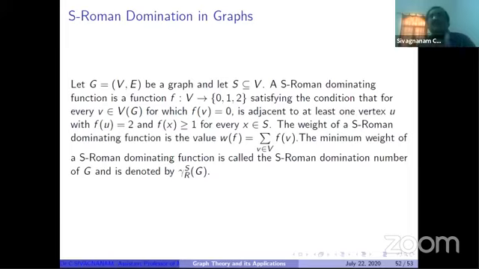But here, one extra condition I included. The vertices available in S, because already I defined S as a sensitive set, should have weight at least 1. So one extra condition I included. This type of Roman domination is called S Roman domination. And the minimum weight of this function I can identify. It is called the S Roman domination number and is denoted by this notation.